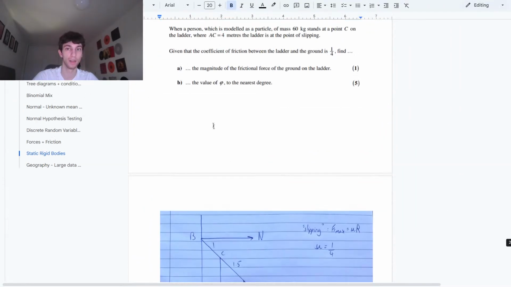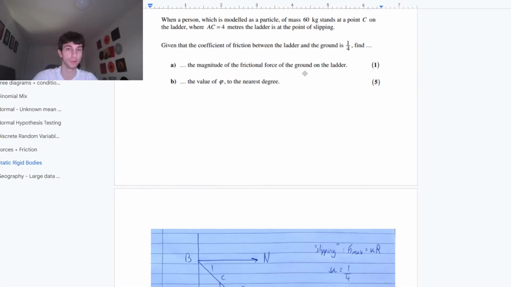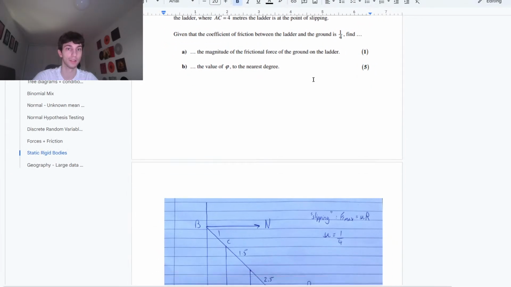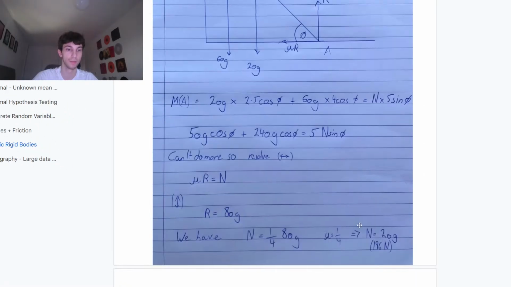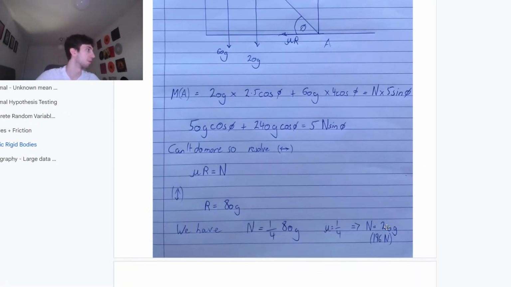What did they want for part A? The magnitude of the frictional force of the ground on the ladder. So that's mu times R, so that's a quarter times 80g. It's just 20g, right? Am I going wrong? My angle is 71, but I reckon I'm missing something.